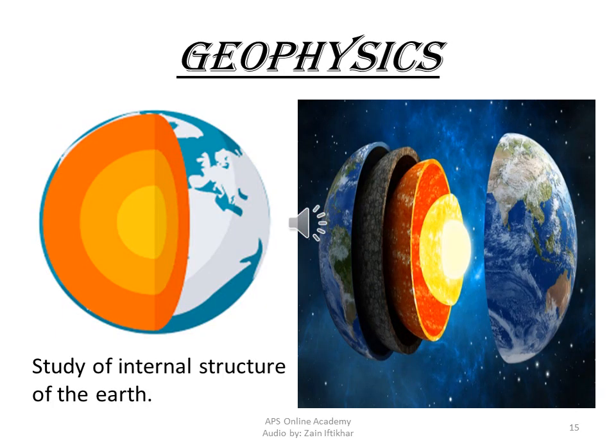The last to discuss in this section is known as geophysics. Geo means earth. So geophysics is the study of internal structures of earth. We have already studied in previous classes that our earth is made up of different layers from the core to the surface. As you can see in this figure, we have split it into different sections. The study of all this is known as geophysics.